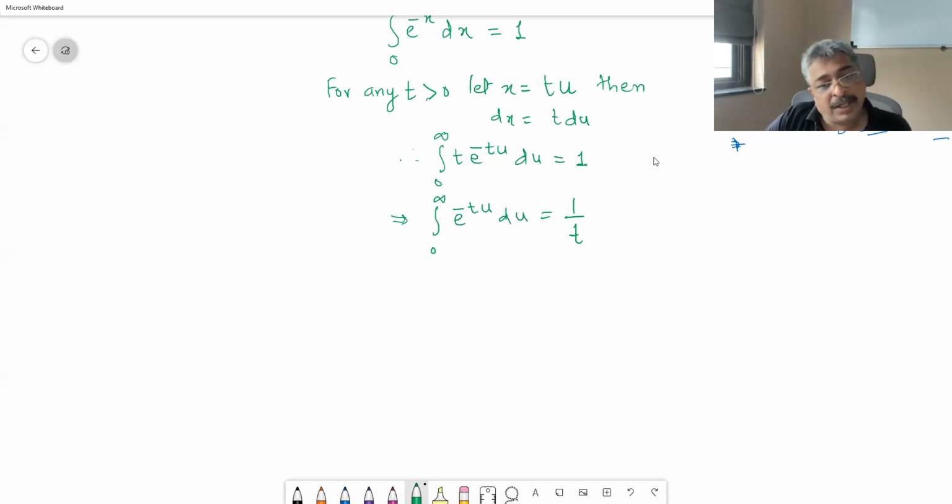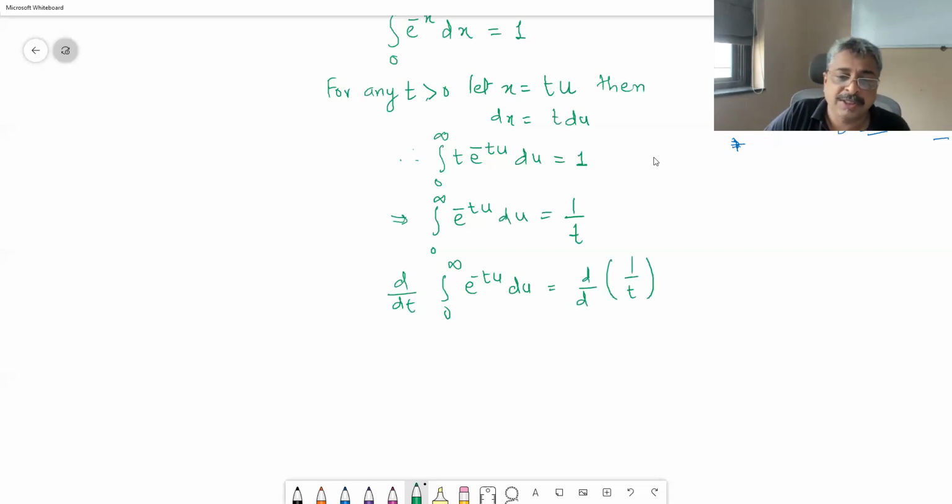So now let us differentiate both sides. d dt of integral 0 to infinity e raised to minus tu du is equal to d dt of 1 upon t. Please do this and let me know what we get in the left and what we get in the right.